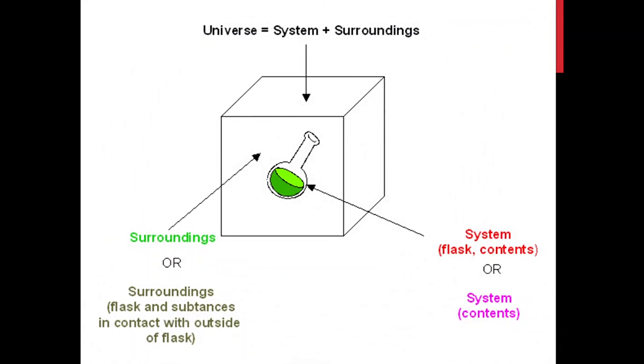So the universe is a combination of both system and surroundings. Consider this round bottom flask with some fluid. That is the part under observation, and that is known as the system. And other than that is known as the surroundings. The surroundings are always in contact with the system, and this is known as the universe.